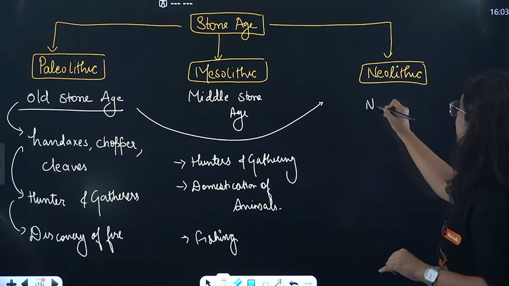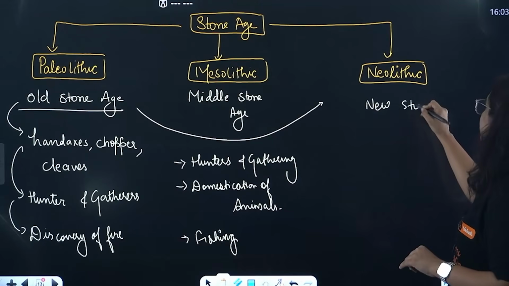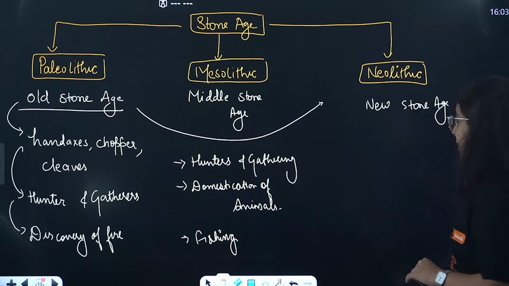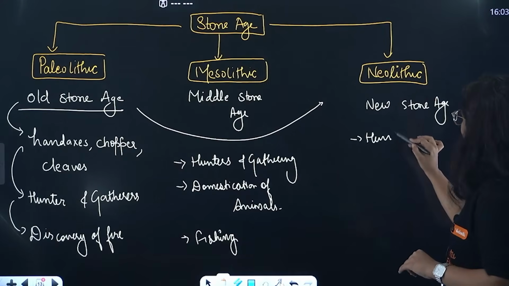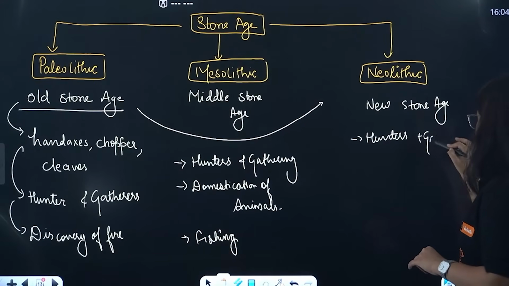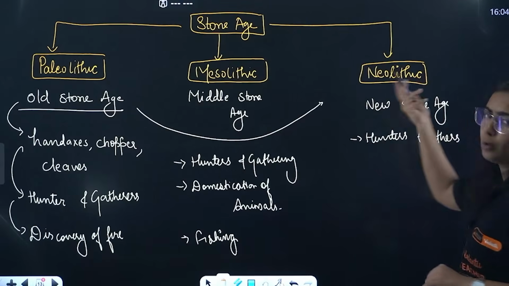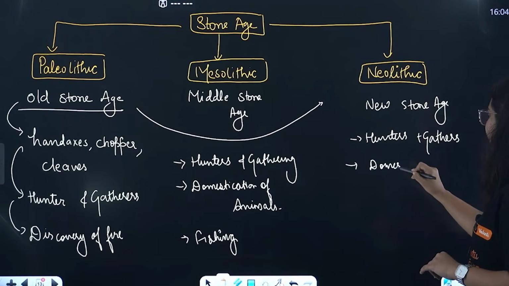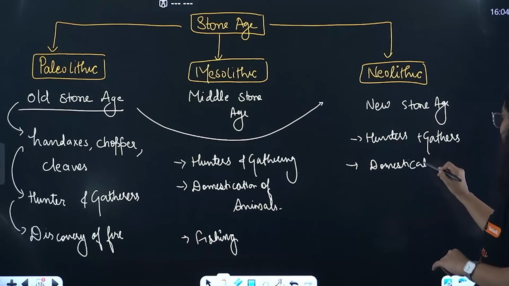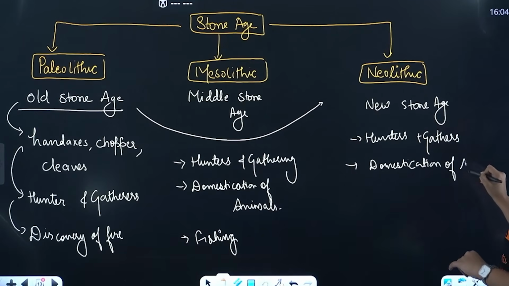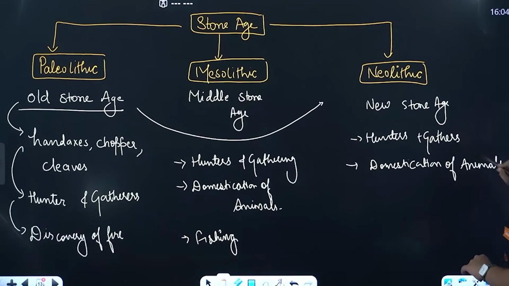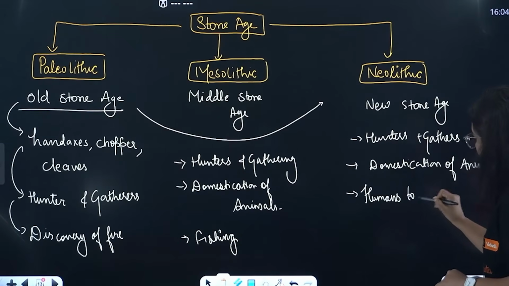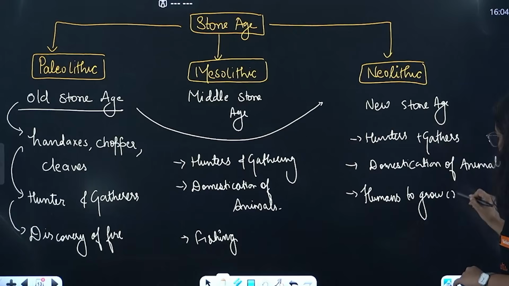Okay. Coming to the third period, that is the Neolithic age. It is known as the New Stone Age. Something new. What is that something new? Yes, they were hunter-gatherers, because it is the Stone Age, obviously. Yes, they knew about domestication of animals, and it has now increased a lot. Then what is new, bhai? Beta, they are the first humans to grow crops.